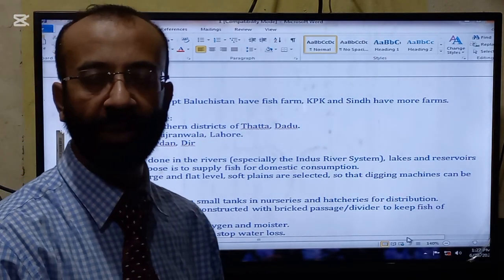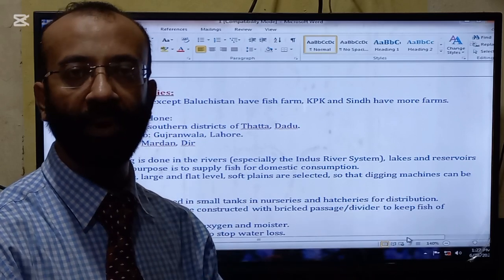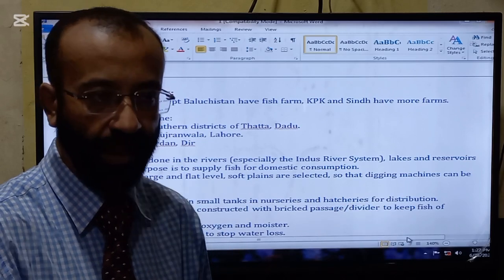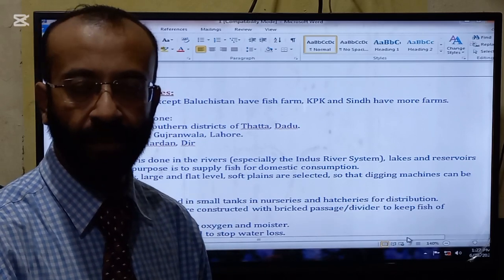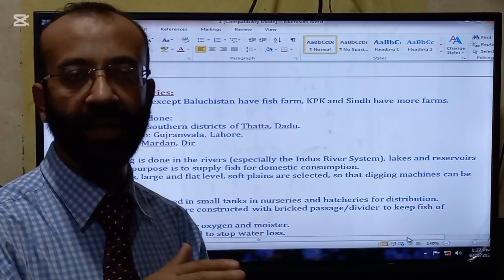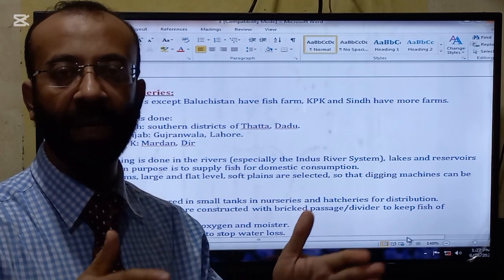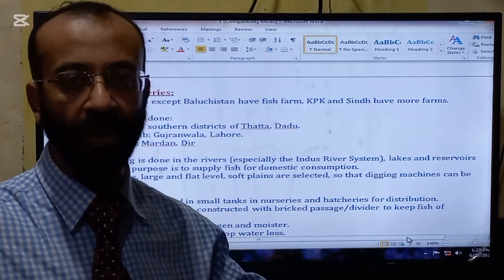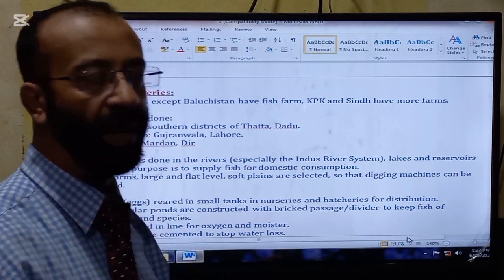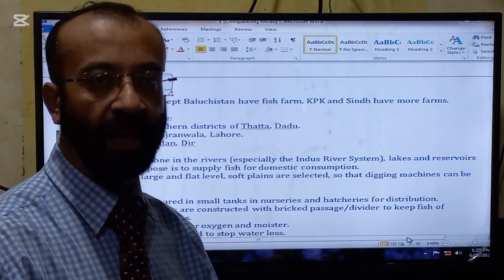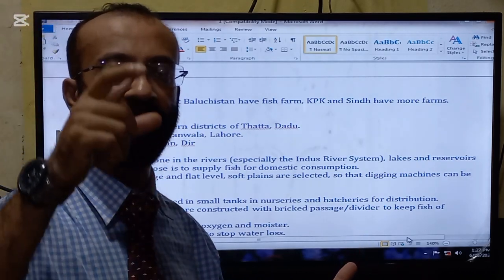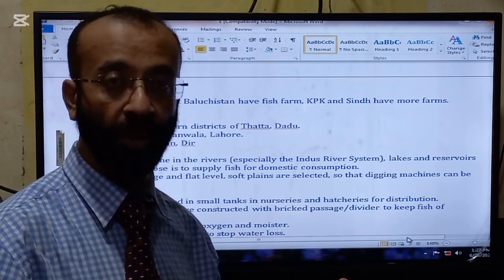So this is very important. Actually, rectangular ponds are developed, so different kinds and different ages of fish are separated in different rectangular ponds. This is the main reason, to bring them up properly. Otherwise, the bigger fish normally eats the smaller fish.